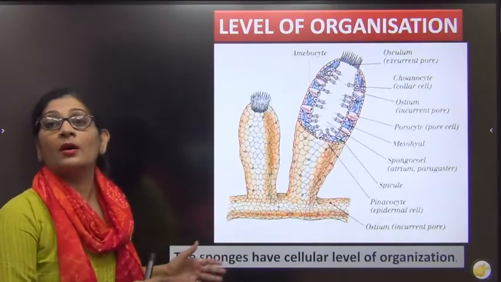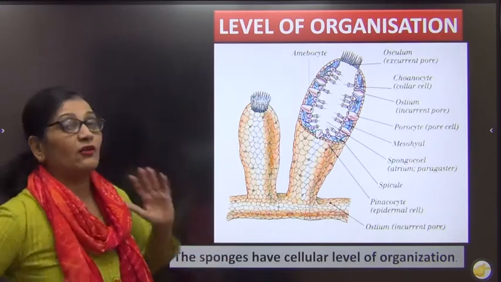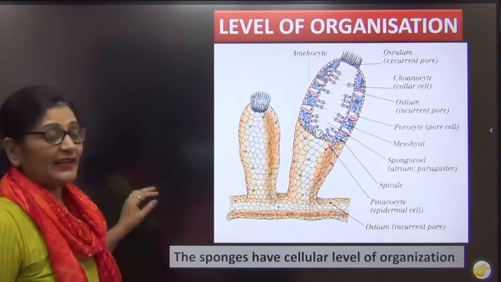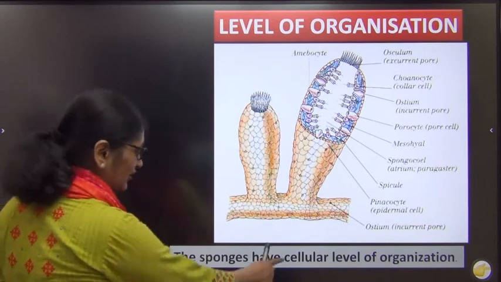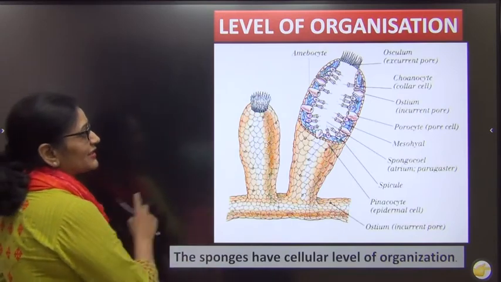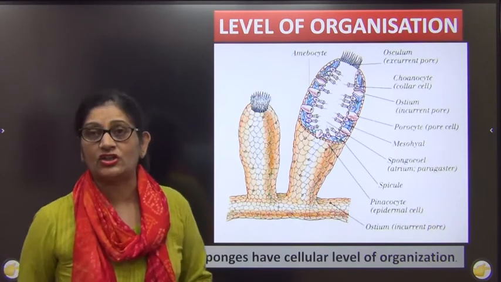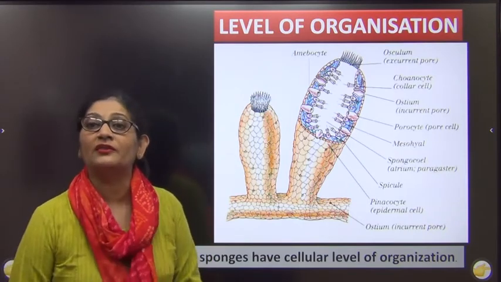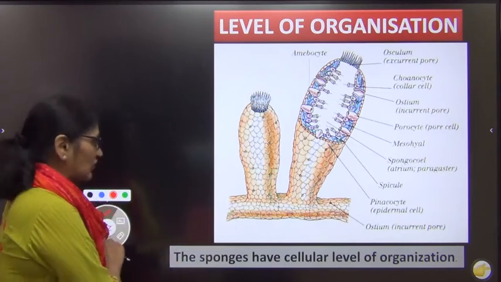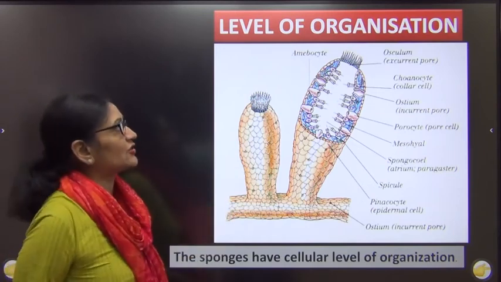Now next we will go to the level of organization. We know that in Porifera the level of organization is cellular. Cellular means yes, it is made up of a lot of cells, but the cells are not working in coordination. Each one of them is working independent of the other. Such a level of organization is called cellular level of organization.